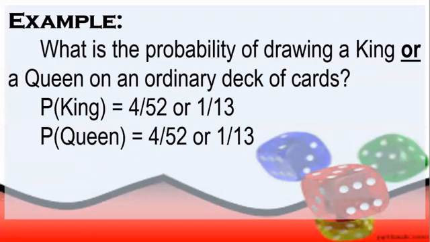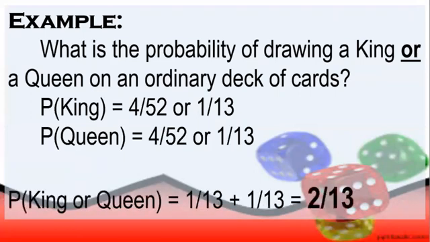this 1 over 13. So again, balikan po natin, since this is an example of mutually exclusive events, we are just going to add the probability of king and the probability of queen. So the probability of king or queen is equal to 1 over 13 plus 1 over 13, and it will give us an answer of 2 over 13. So now our final answer: the probability of drawing a king or a queen on an ordinary deck of cards is 2 over 13.